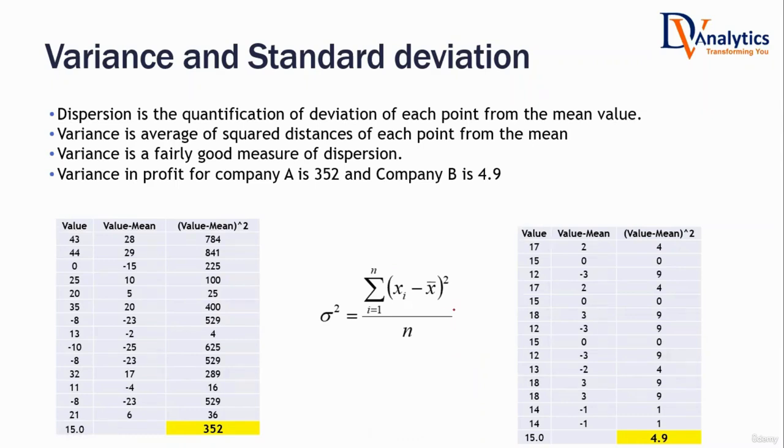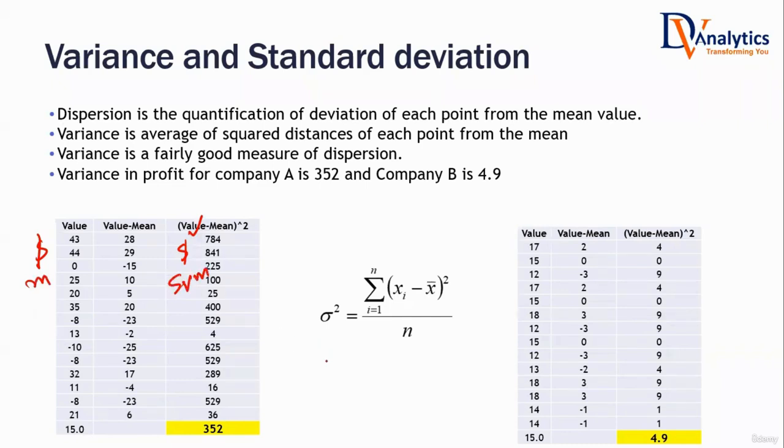But when you look at this whole discussion, the only counterintuitive point that occurs to you is, why are we squaring everything? Aren't we making everything look very, very big? Aren't we making this variance look very, very big? Are you getting that doubt? We have squared up everything. If the value is in dollars, variance will be in dollar square. If the value is in meters, variance will be square meters. Why are we unnecessarily squaring up everything?